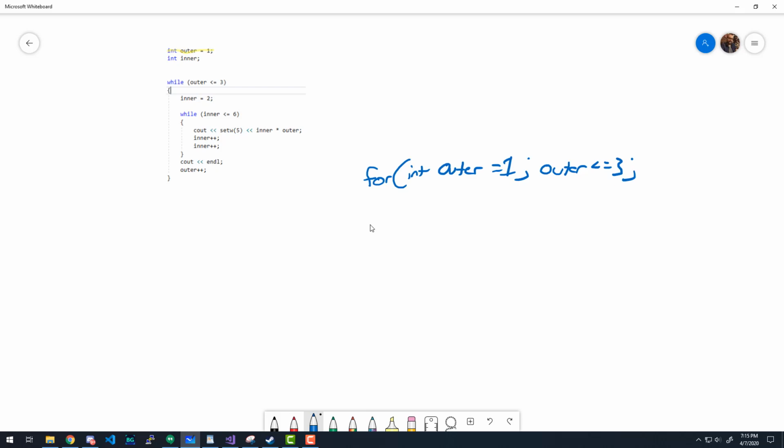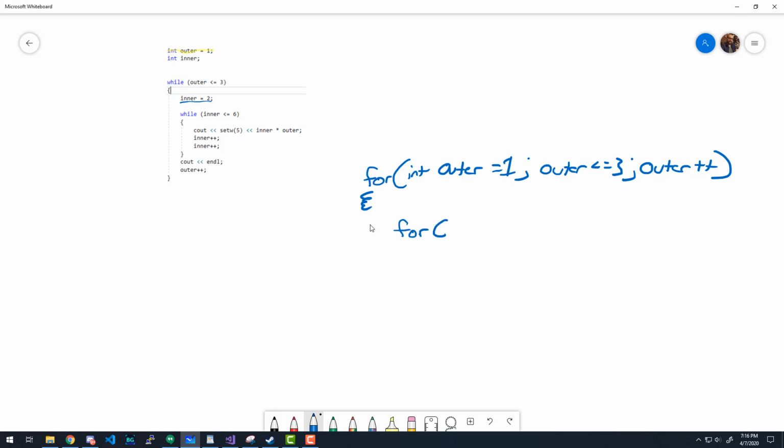Now, what is our modify LCV for this outer loop? Outer plus plus, just right there, right? Love it. So then we close that off. We write our curly braces, which I can never do appropriately. I just kind of scribble. And then we get in here and we realize this is where we initialize the LCV for our inner loop, right? So let's start writing our inner loop here.